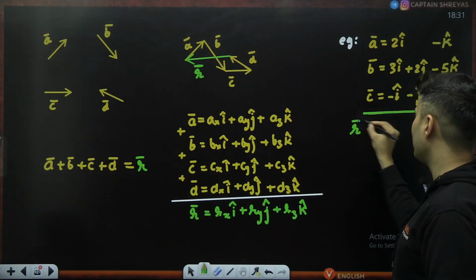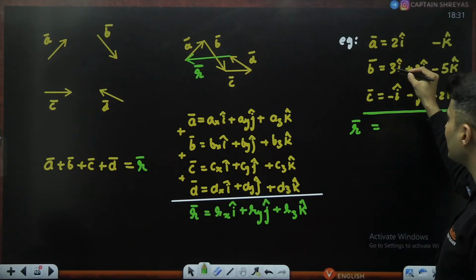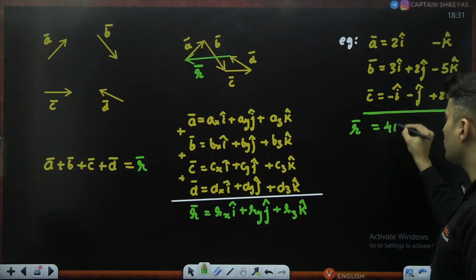Okay, how do we find the resultant? Just take these numbers of i cap and add them. 2 plus 3 is 5, 5 minus 1 is 4, so just 4 i cap.